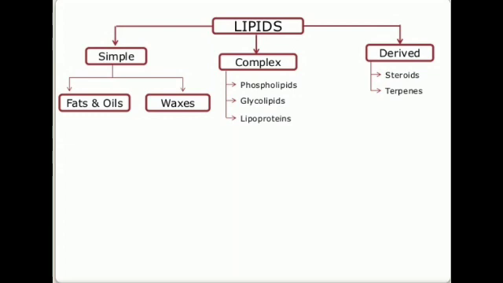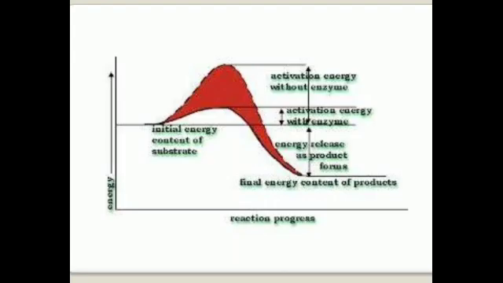Now if we are talking about enzymes, we should understand that an enzyme never participates in any reaction. Enzymes are also termed biocatalysts, and they never undergo any chemical changes. They enhance the rate of reaction.